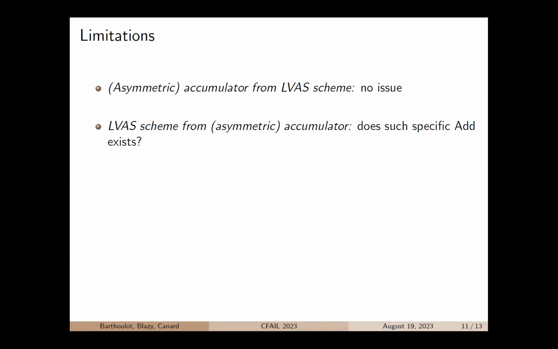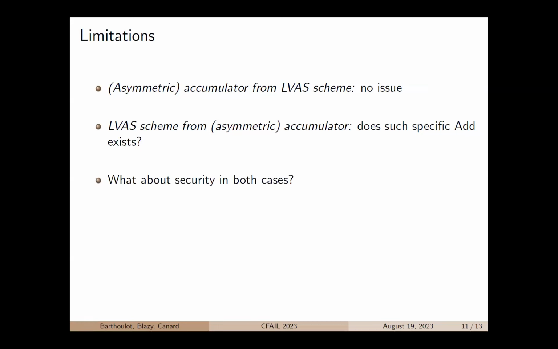And this might be complicated. Indeed, until really recently, there was no accumulator with private evaluation and public witness generation. So now we know that such a scheme can exist, but the problem is that this existing accumulator does not have a public addition. Therefore, this construction might not be possible if you cannot find a specific accumulator to start with.